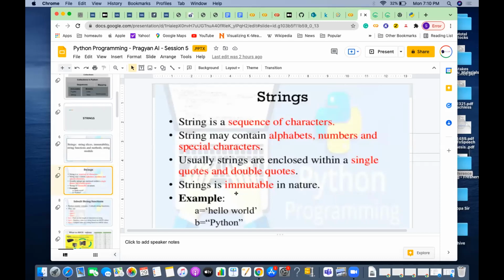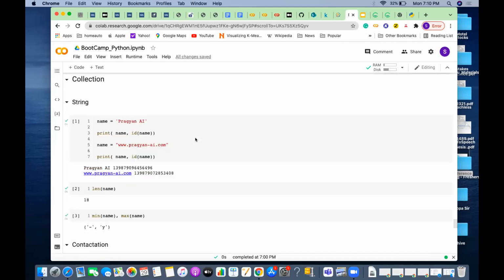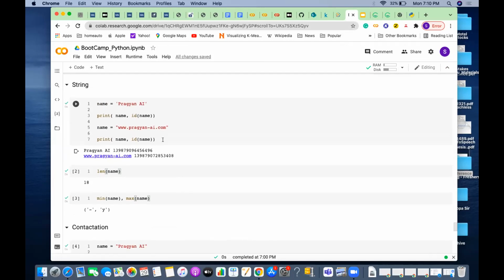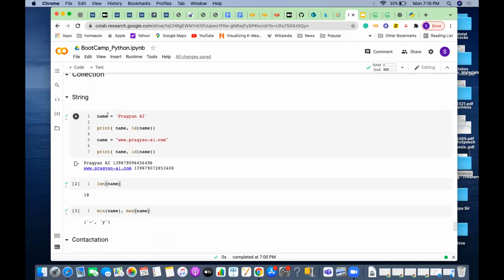We also discussed immutable. So why do we call a string immutable? Let's look into it. When I define a name, I am defining a variable with some value. I am assigning the string Pragyan AI to the name. Now if I print, I print the name and the address where it is stored. If I want to change it with a new value, I reuse the name but change the value.